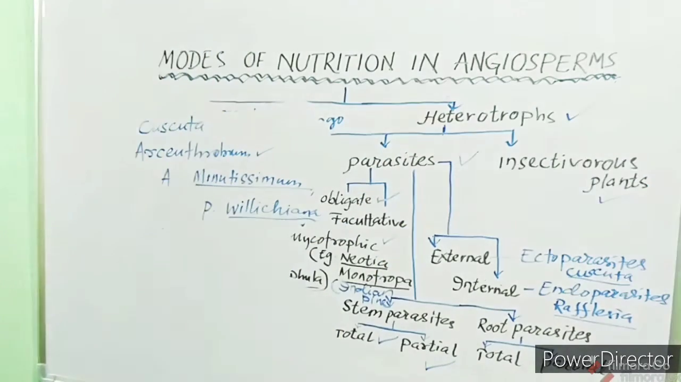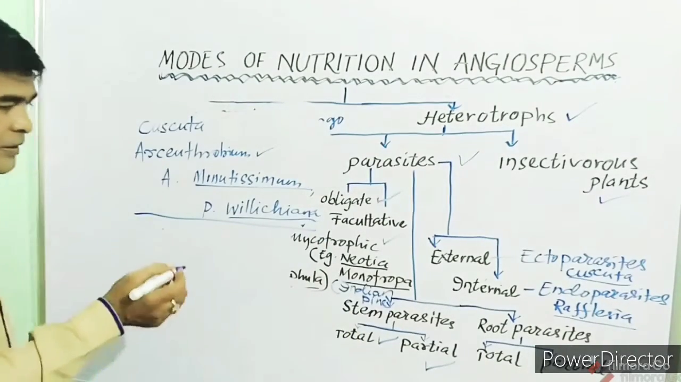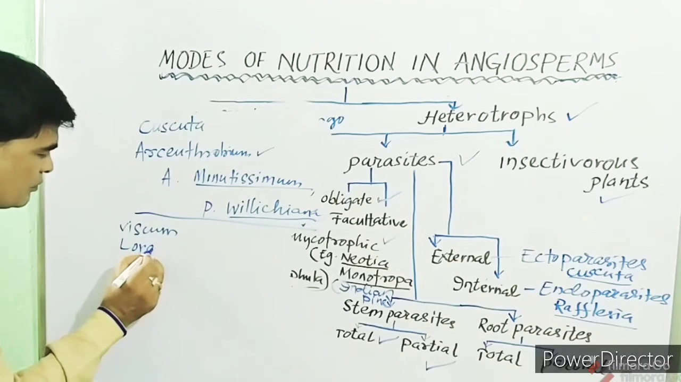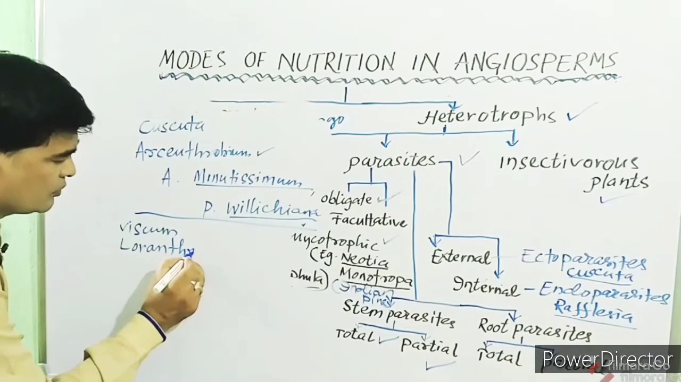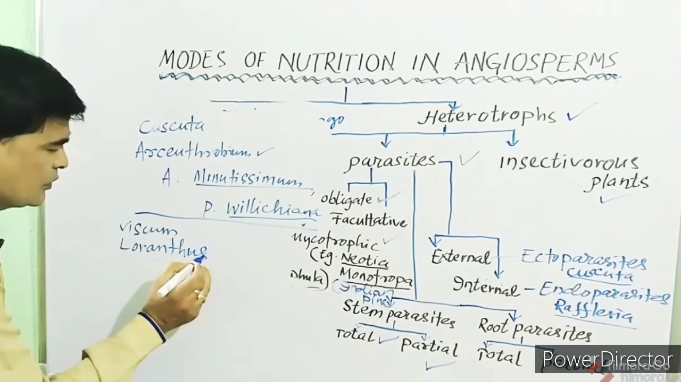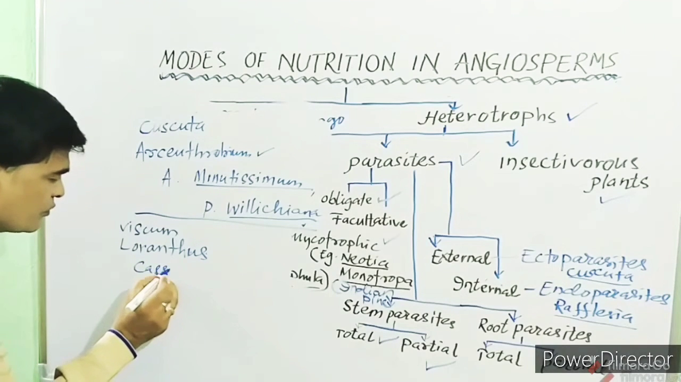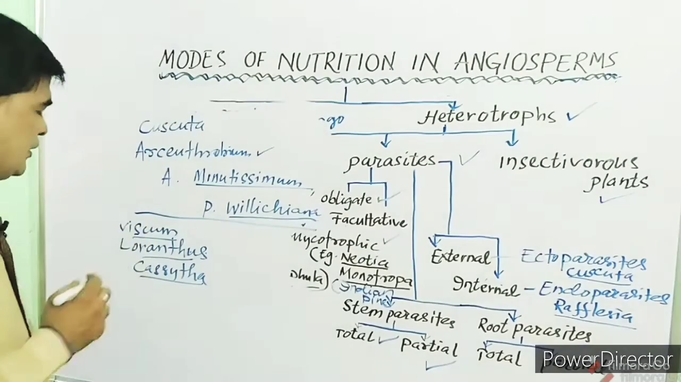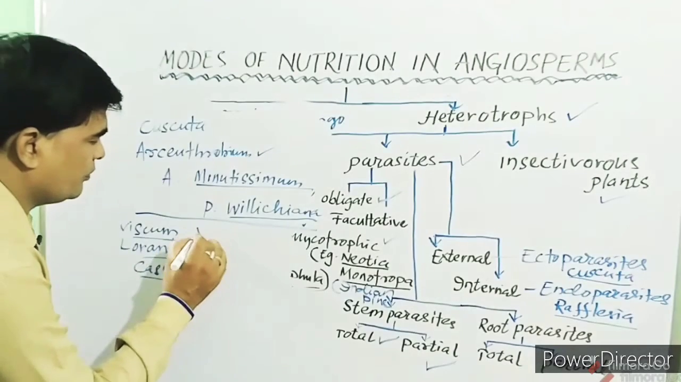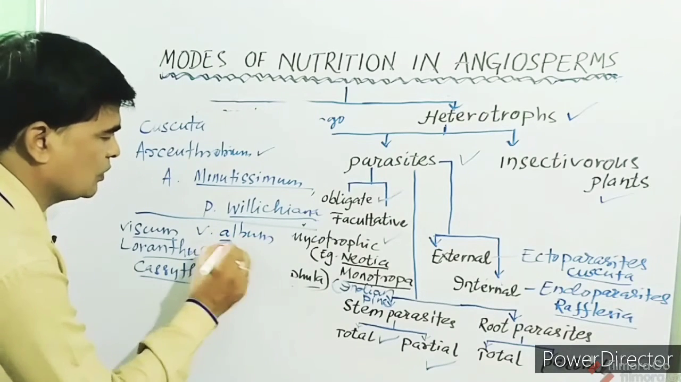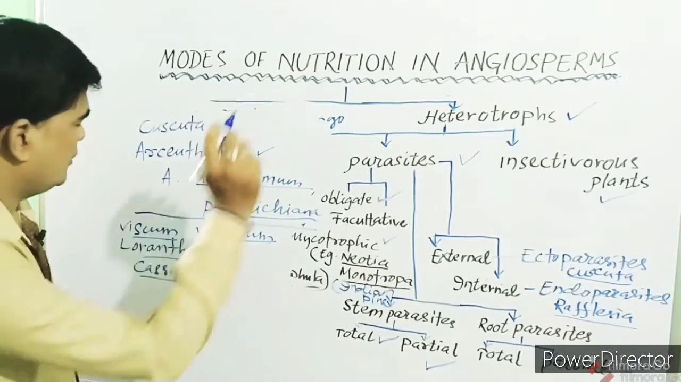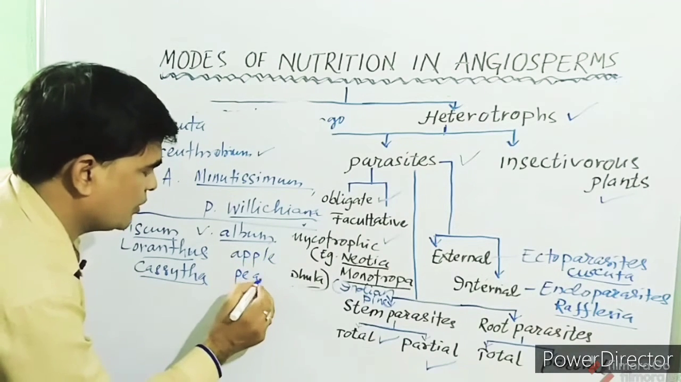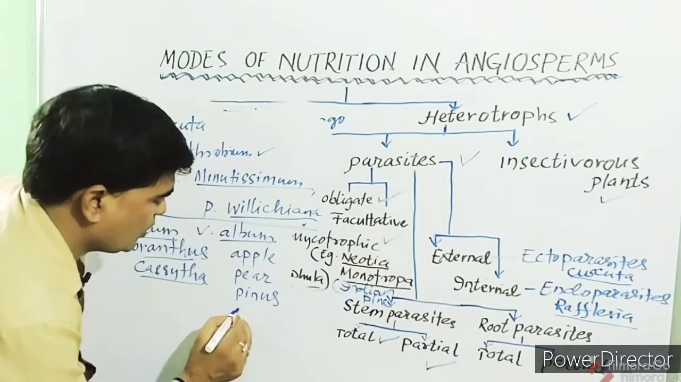Then partial stem parasites. Partial stem parasites include Viscum, Loranthus, then Cassytha, etc. There is a species of Viscum called Viscum album, which is a parasite on the stem of apple, pear, Pinus, and Populus.